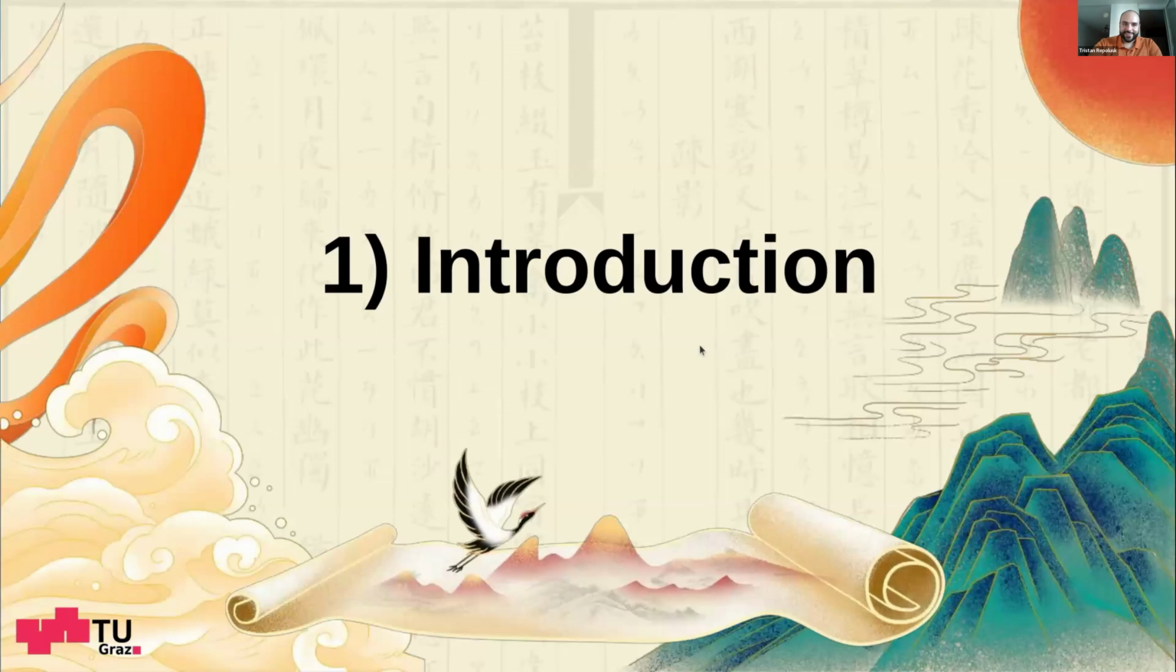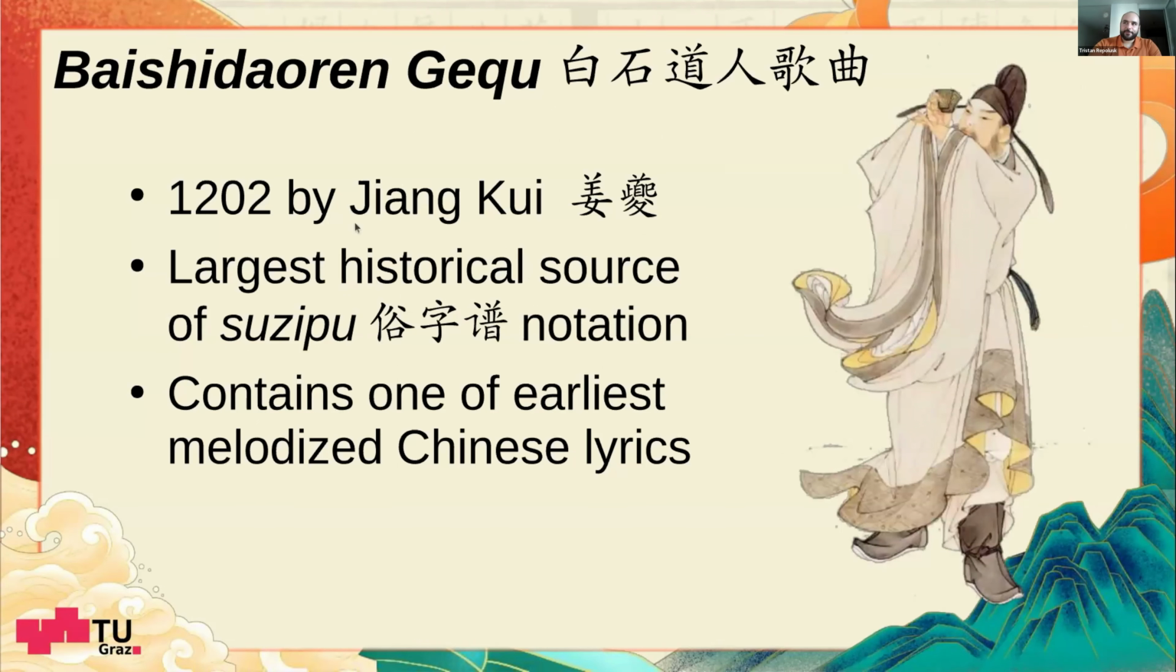So let's get right into the matter. In 1202, the poet Zhang Hui wrote and published a collection of poems, which is called Baishidao Guzhu, and this translates to the songs of the white stone Taoist. This is the largest historical source of a notation we call the Suzipu notation. It is related to other Chinese notations such as the Gongchepu notation, which is, for example, still in use in many Chinese musical theater traditions like Cantonese opera.